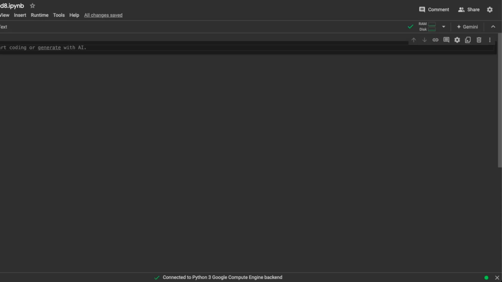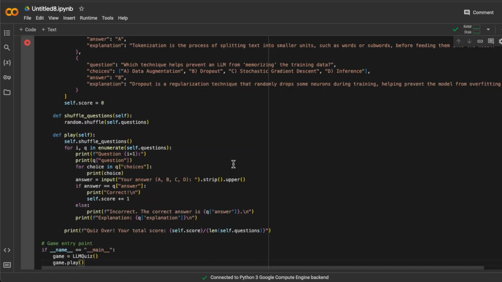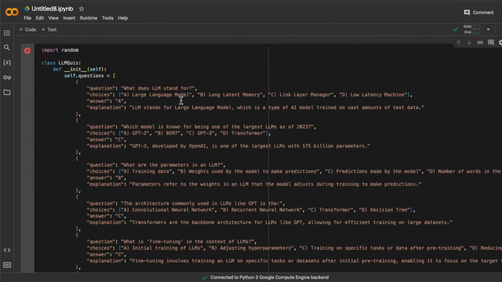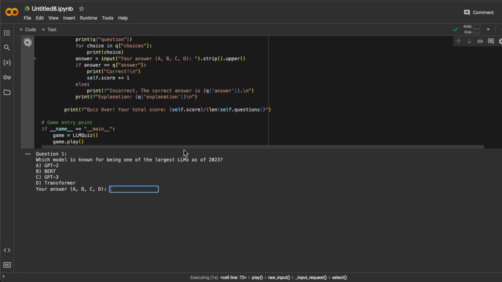And I have a Google Colab open here. So I'm just going to paste my code here. It looks like everything is correct. I'm going to run this. And it says here, question one, which model is known for being one of the largest LLMs as of 2023? I don't like this already. I think this is just the multiple choice. This is the standard output that I'm getting from all of these models.